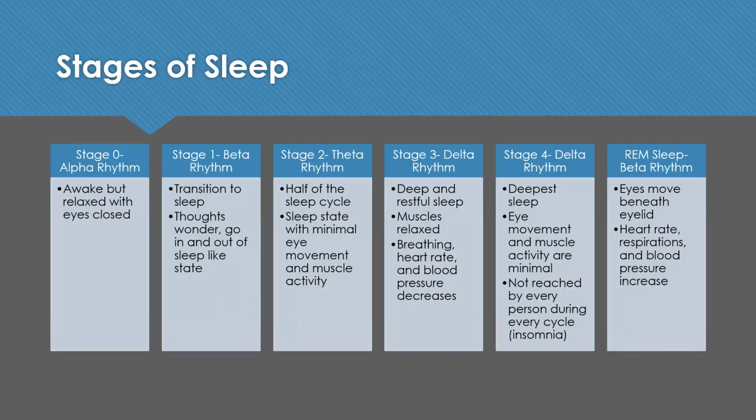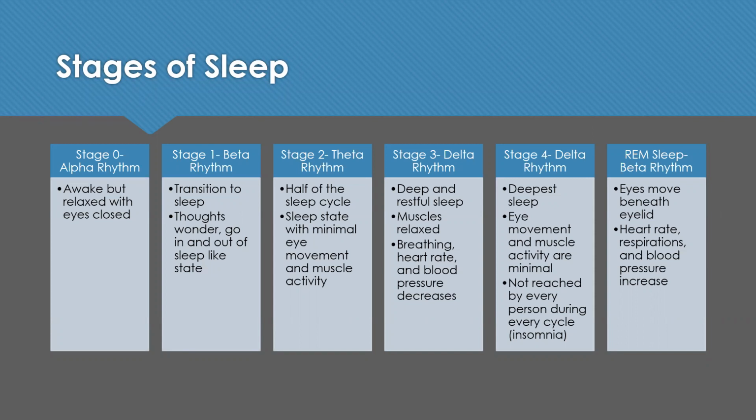There are different stages of sleep, with the first stage being your alpha rhythm. During this time, you're awake, but you're relaxed with your eyes closed. Then you enter stage 1, the beta rhythm. And this is our transition to sleep, where our thoughts may wander and we may go in and out of a sleep-like state. Once we enter stage 2, our theta rhythm, we're actually asleep. And this comprises at least half of the sleep cycle. We're in the sleep state with very minimal eye movement and muscle activity.